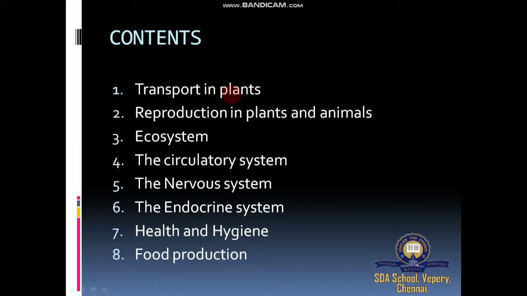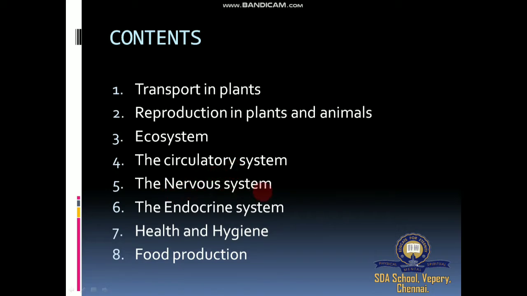We know transport in plants means materials move from outside to inside, and there are a lot of processes. Reproduction is increasing progeny, or multiplication, in all living plants and animals. Ecosystems, the surroundings. Circulatory system, materials move in and out, circulating throughout our body, even in plants and animals.